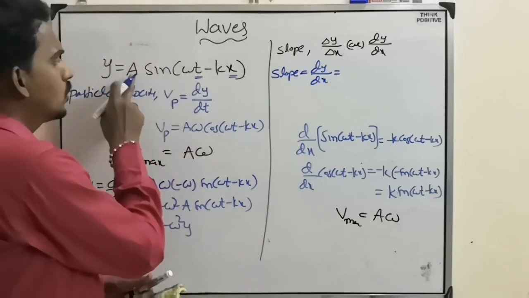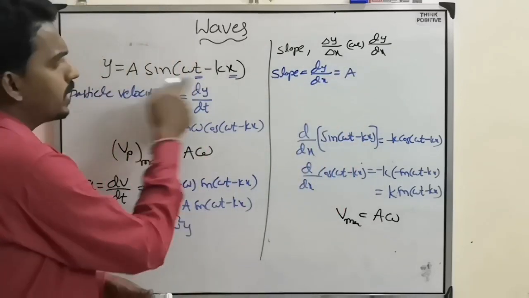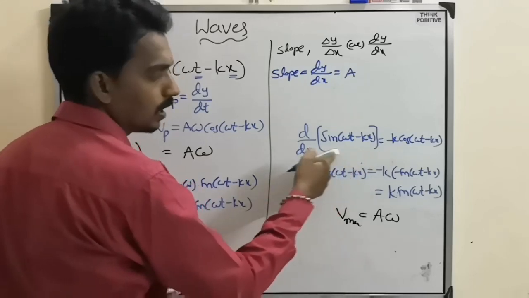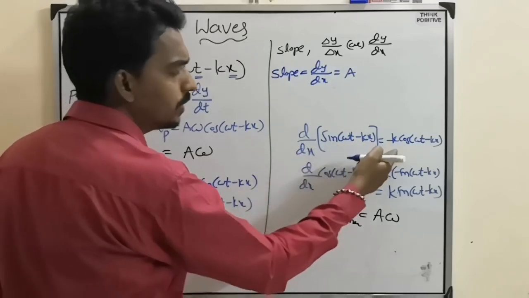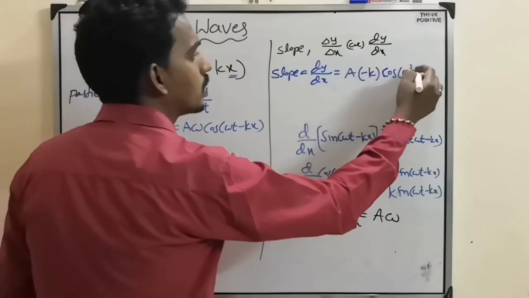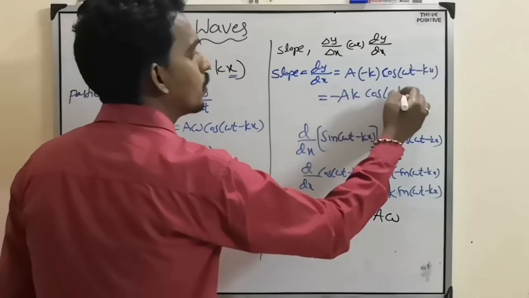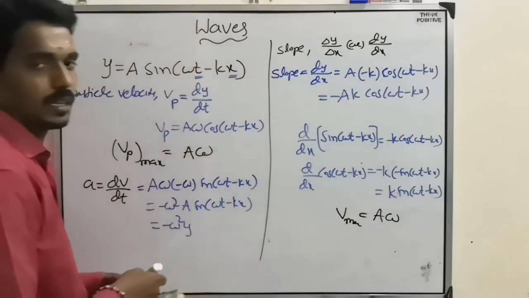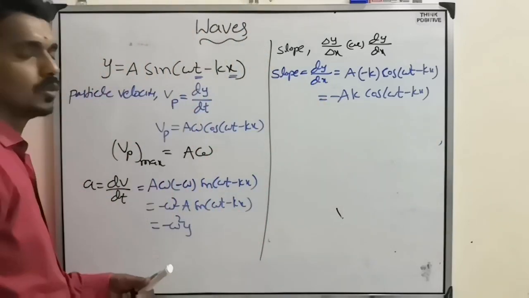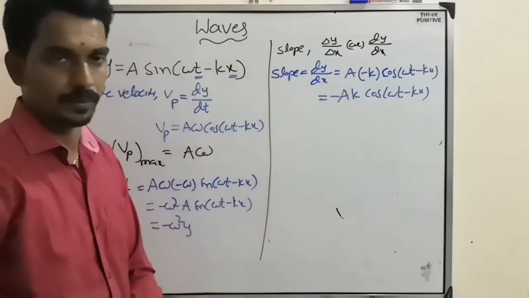Again the same thing. Here you have to take the same equation. A is constant. Then differentiation of sine, but with respect to x. That means the x coefficient will come. What is that? Minus k. Sine will become cos. That means minus ak cos(omega t minus kx). So based on these two things, usually they will ask questions, and we can make one relation between them also.